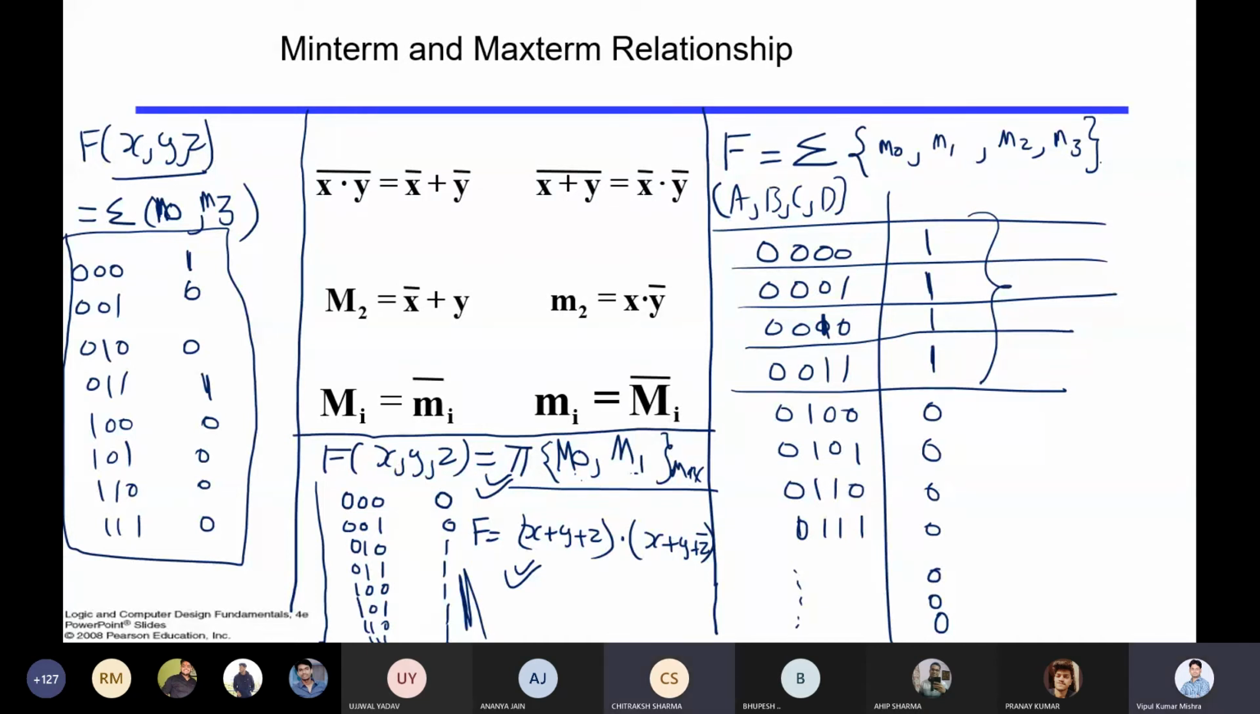Sir, then why have we taken z complement? Because m0, see, m0 then m1. Once you say capital M1, it means it is saying x plus y plus z bar. Okay sir.